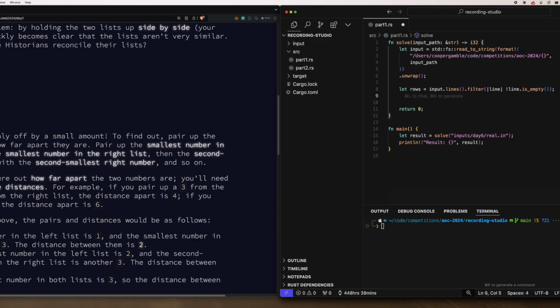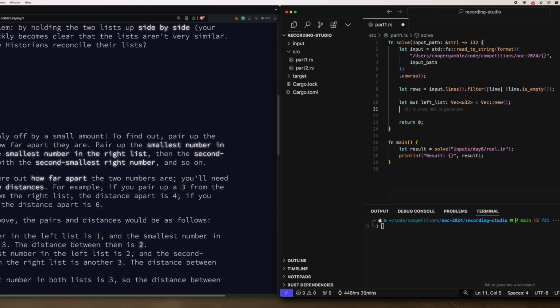Now that we have our rows as an iterator of lines that are non-empty, we can define our left list and our right list. They're both going to be vectors, and we'll use unsigned integers because the input is non-negative.